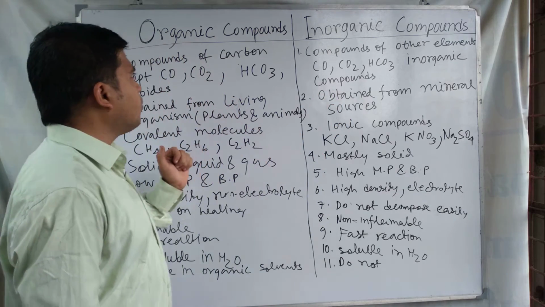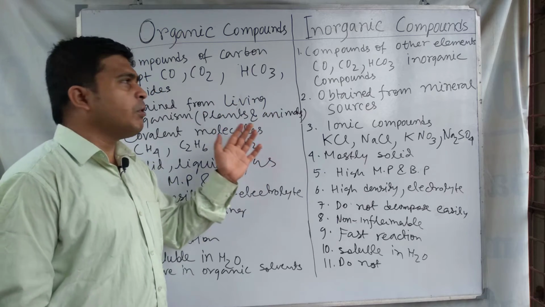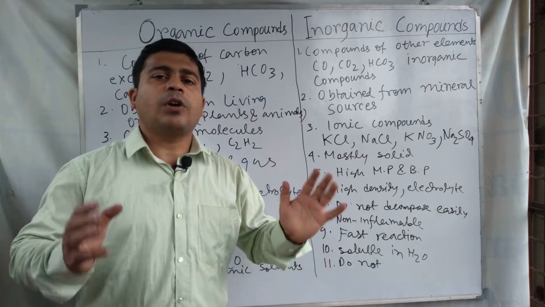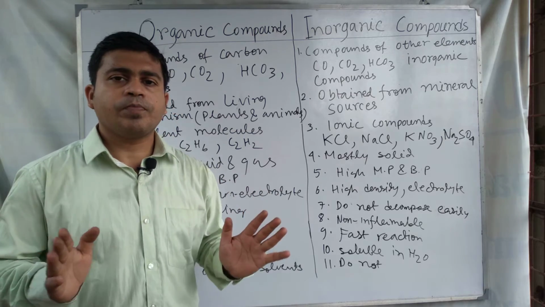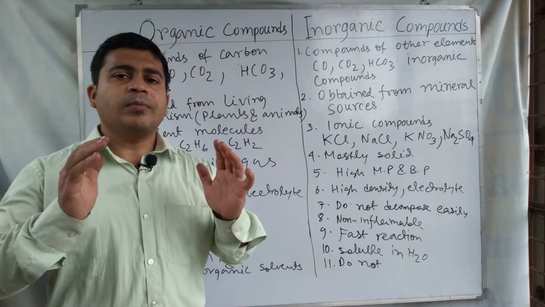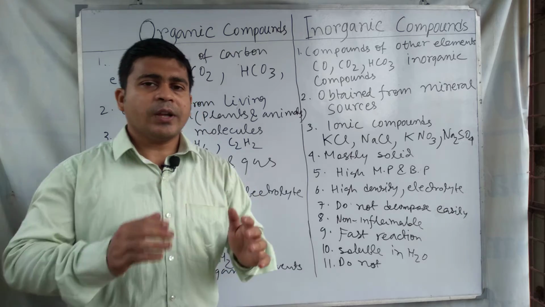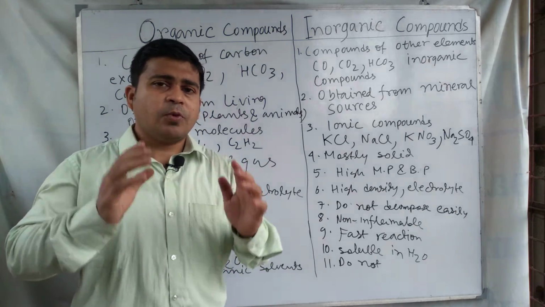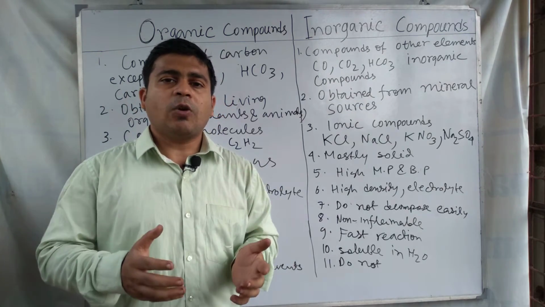We are discussing the differences between the two types of compounds. The first difference is that organic compounds are compounds of carbon. Organic compounds are called carbon compounds, and carbon is very essential. For a compound to be an organic compound, carbon must be present in the compound.